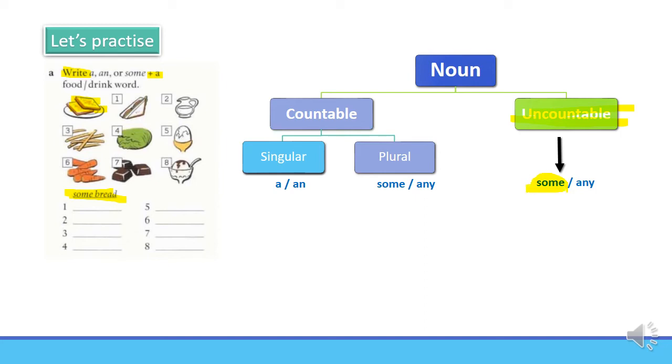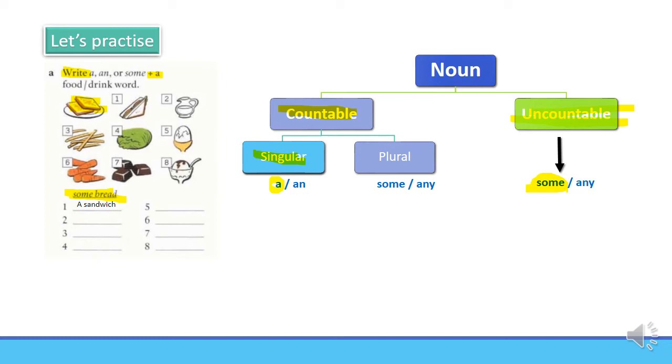Let's try with number 1. Take a look at this. What is this? It's a sandwich. Alright, a sandwich. It's countable and it's singular. That's why we are using a.